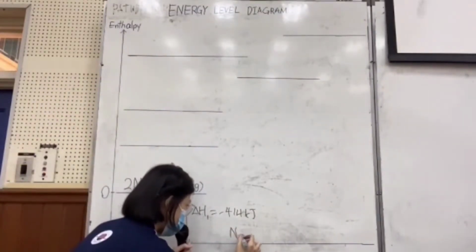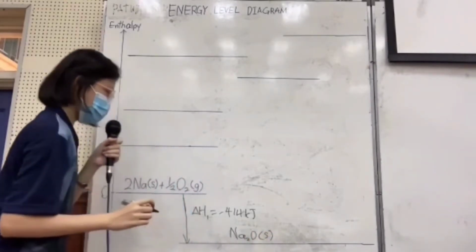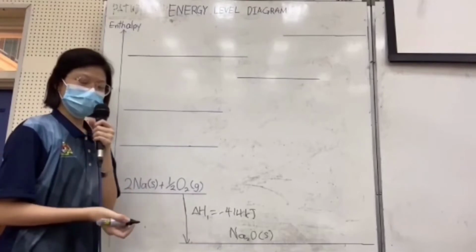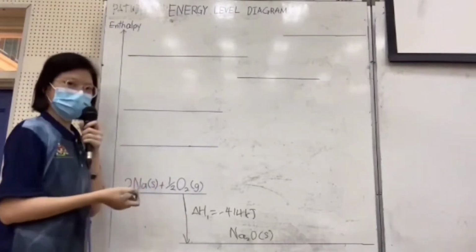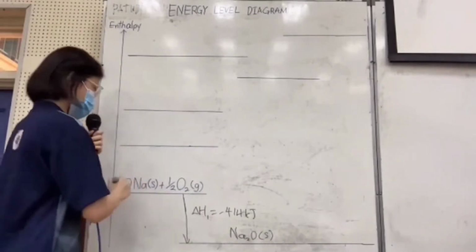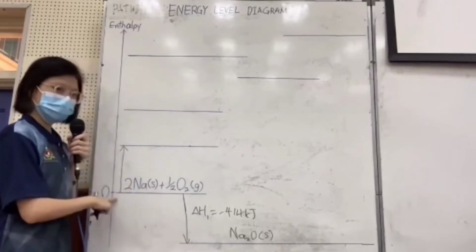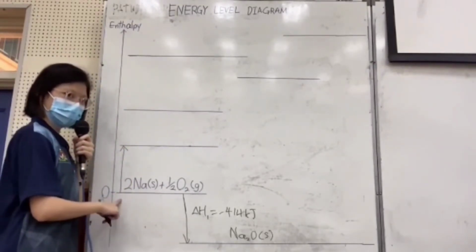Na2O in solid state. After that, we need to draw about the atomization of the Na. The atomization of Na is positive, and we will need to draw the arrow upward. The arrow must be drawn beside the Na because this is about the change at Na.